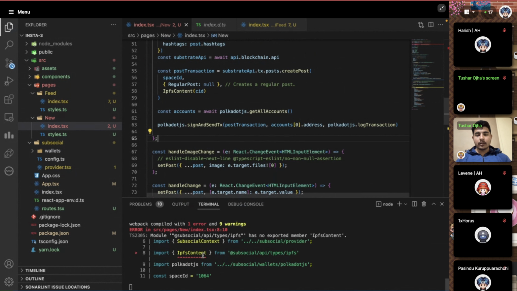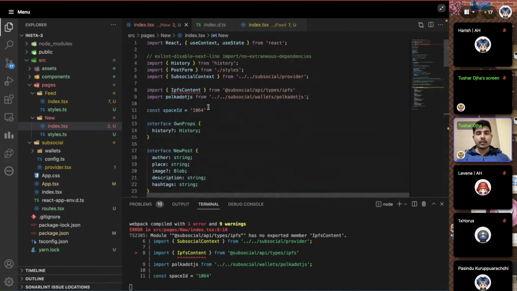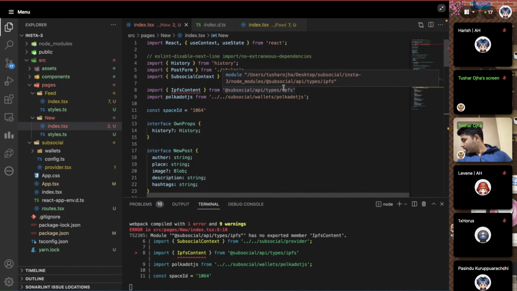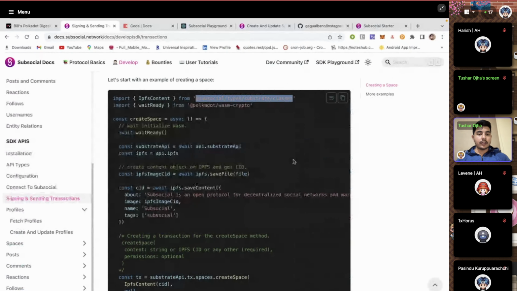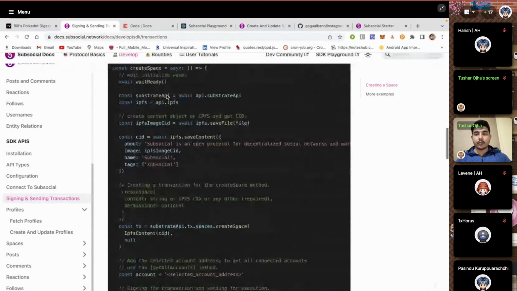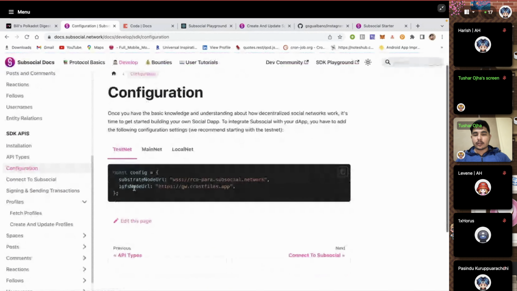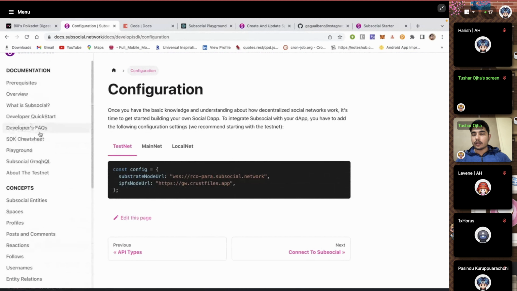So we have to just fix this IPFS content entry point. Let me check this thing out quickly. So we do the configuration.